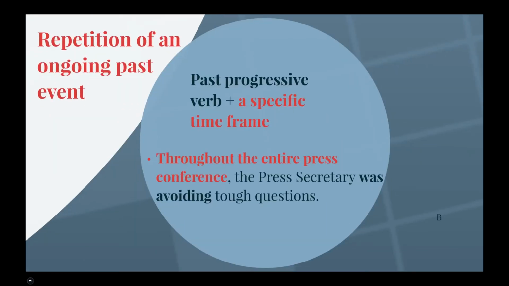An example of repetition of an ongoing past event is: throughout the entire press conference, the press secretary was avoiding the tough questions. The past progressive verb was avoiding occurred in the specific time frame, the duration of the press conference. Now pause the video and complete exercise B in your practice worksheet.